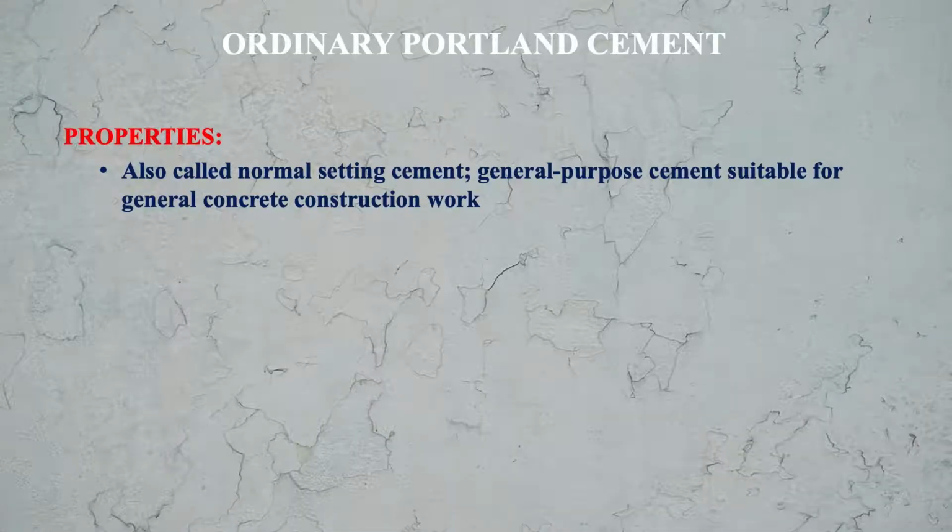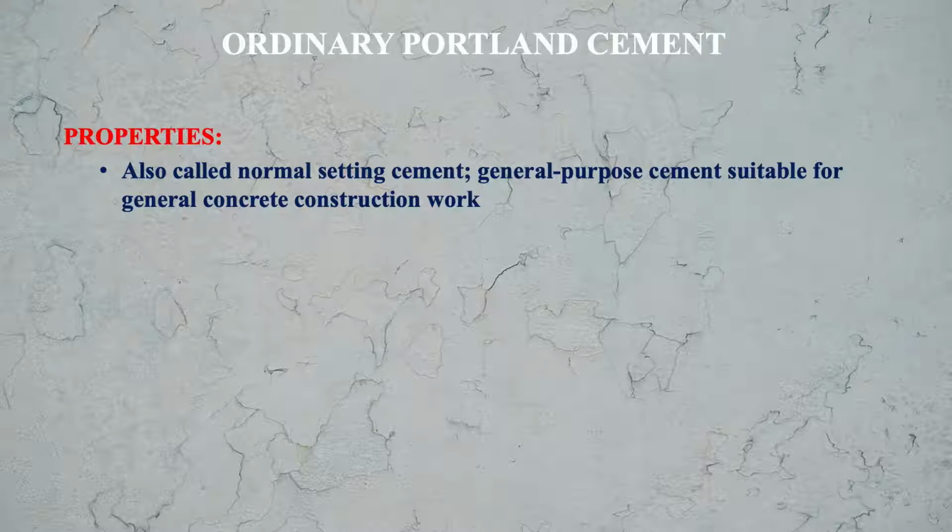Ordinary Portland cement, or OPC, is also called normal setting cement. It is a general purpose cement which is suitable for all types of general concrete construction works.